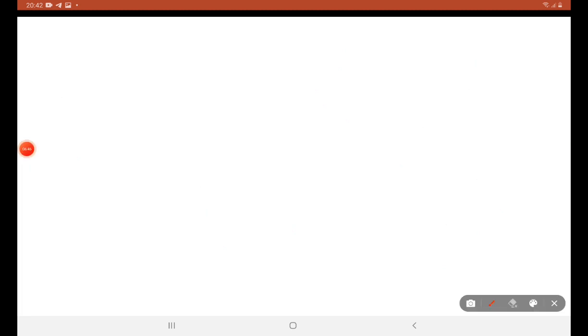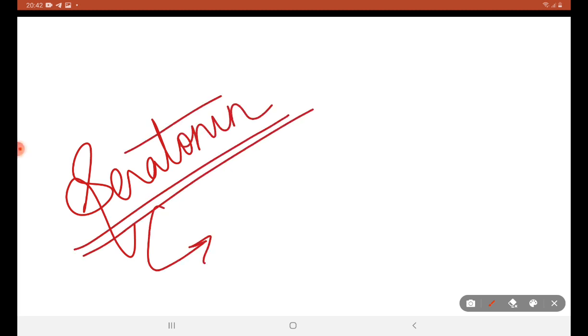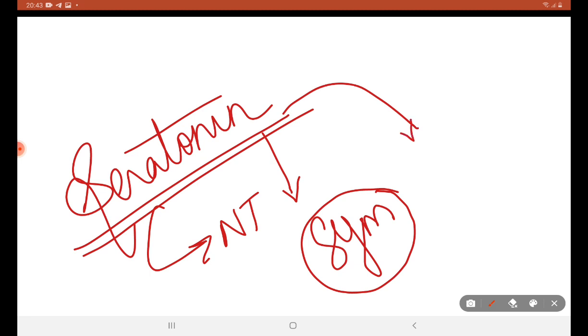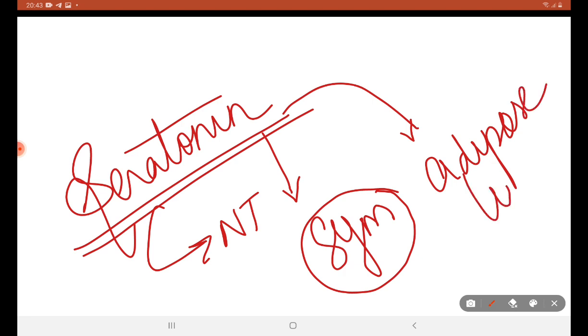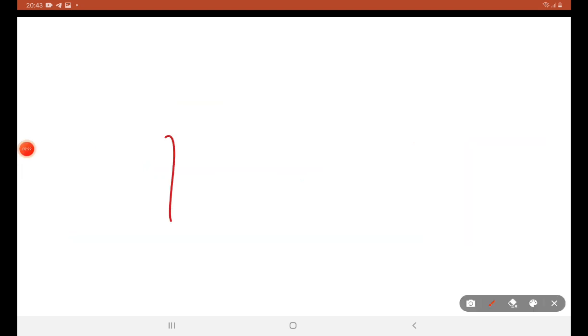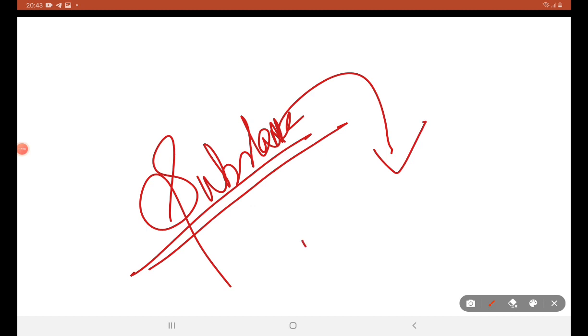Second, we have serotonin. Serotonin is also a neurotransmitter. They are sympathetic in function, and they intervene with adipose tissue. Next, substance P. They have parasympathetic function.